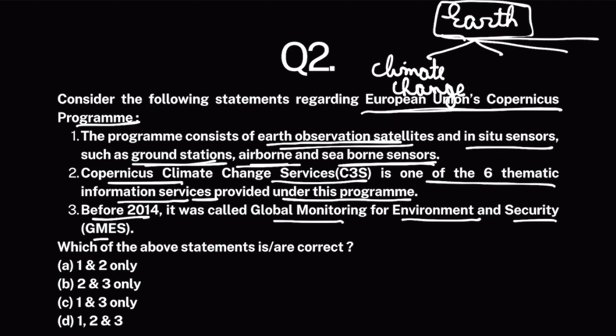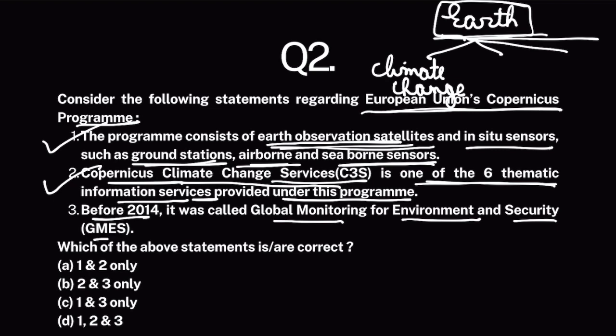So Copernicus program has launched many sensors, satellites, and all that to generate information on Earth, and that information shall be generated for 6 reasons. One such reason is to study climate change. So Copernicus Climate Change Service is one of the 6 thematic information services provided under this program. Absolutely correct. Okay. And first statement is also correct.